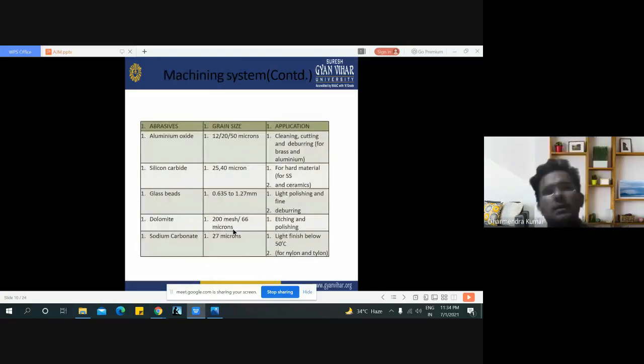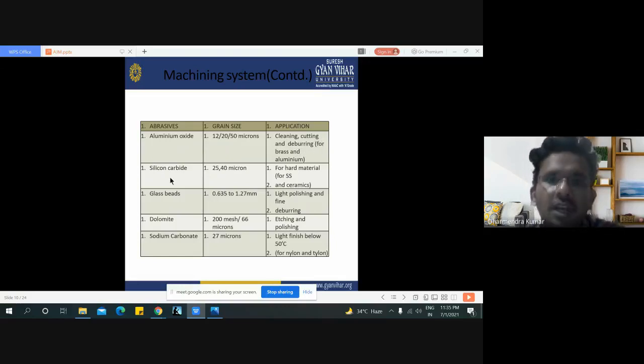Here are some abrasive particles, with their grain size and where each abrasive material is applied. For example, aluminum oxide has grain sizes of 12, 20 and 50 microns, and is used for cleaning, cutting and deburring of brass and aluminum.